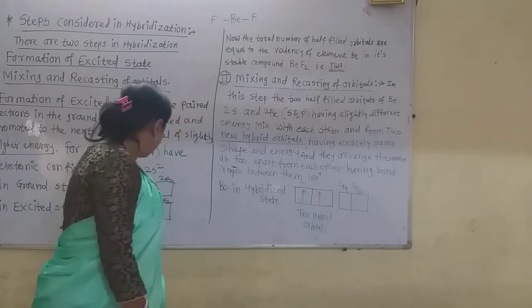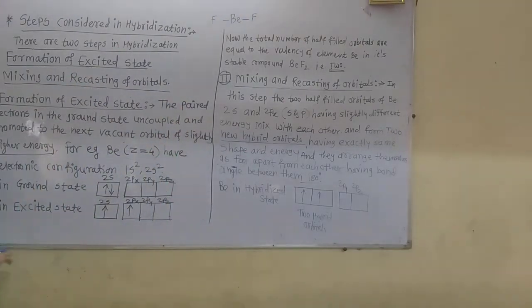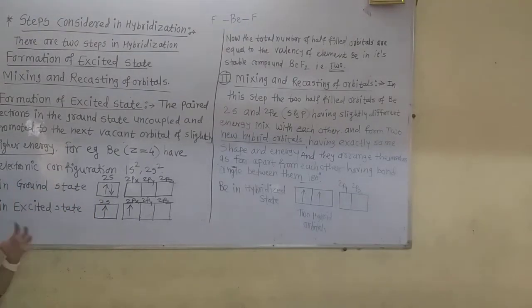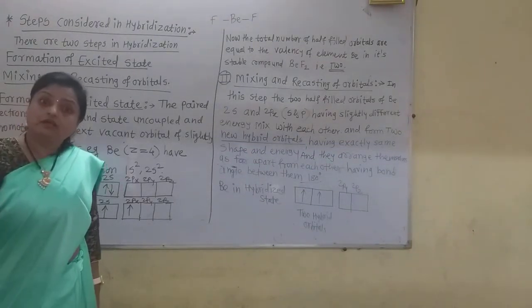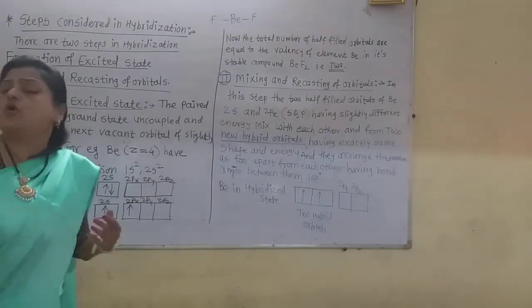But what happens here in the excited state? In the excited state, both of these orbitals, the 2s orbital and the 2p orbital, mix together first, and then they recast, that means two new hybrid orbitals are formed. After recasting, the energy of the hybrid orbitals is exactly equal. Then how is it possible?